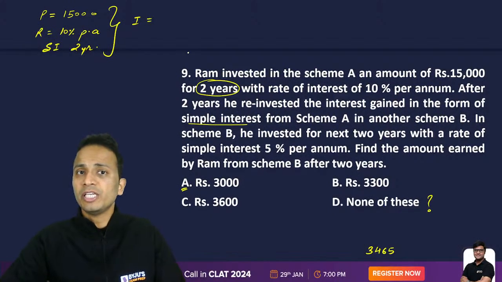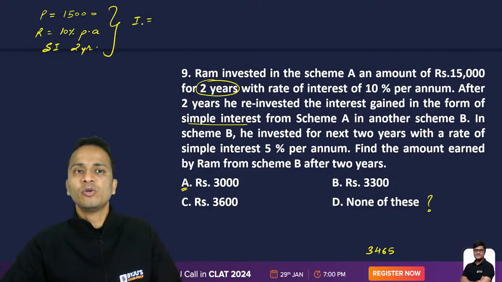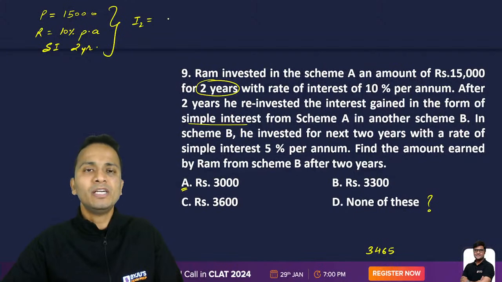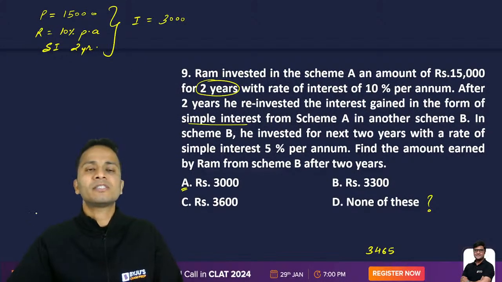So interest of 2 years will be twice of that. Twice of 1500 is 3000. So the total interest gained in 2 years will be 3000. All right. So the interest earned from the first scheme is 3000, right?